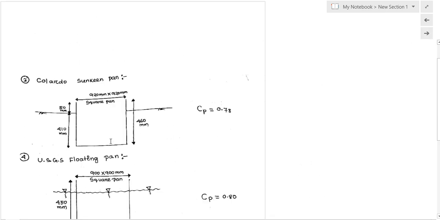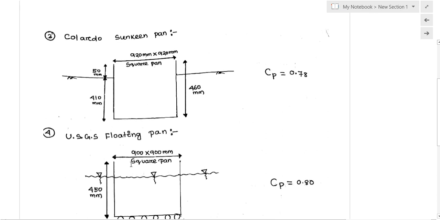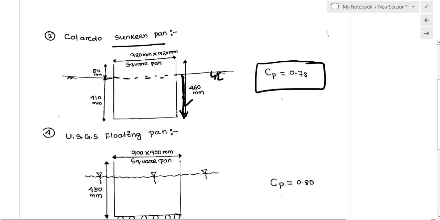And this is the Colorado Sunken pan. This pan is fixed at some depth below the ground level, and this is the ground level. The water is kept at the surface of the ground level. Then we can estimate the change in level with respect to time. The coefficient of pan for the Colorado Sunken pan is generally taken as 0.78.